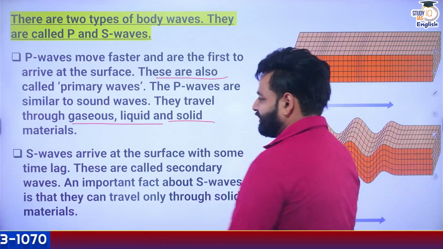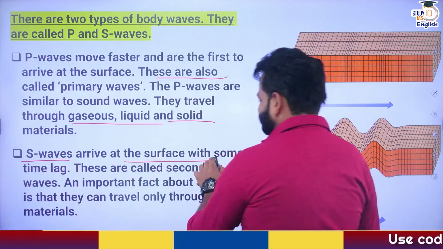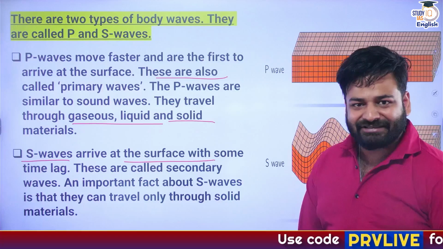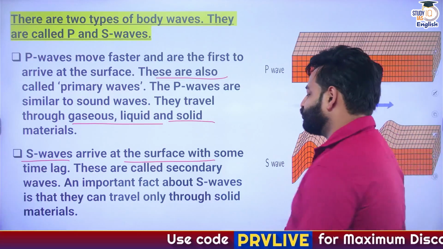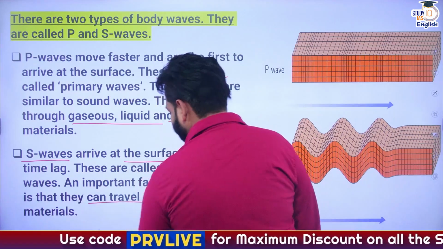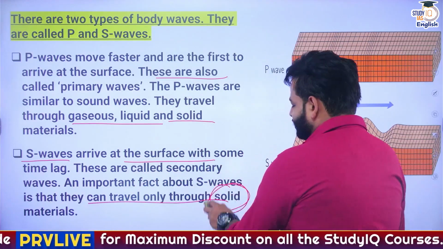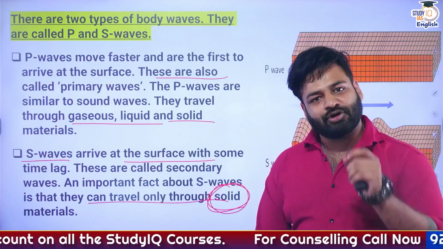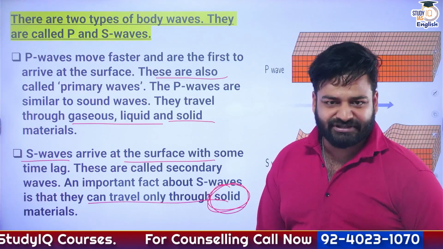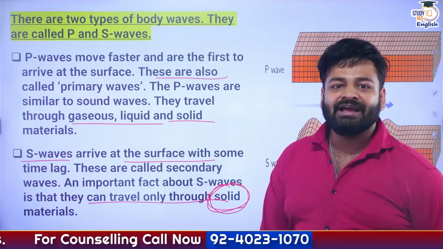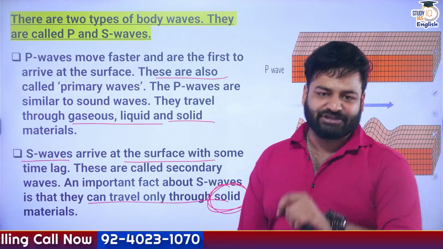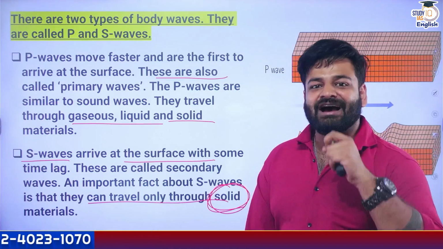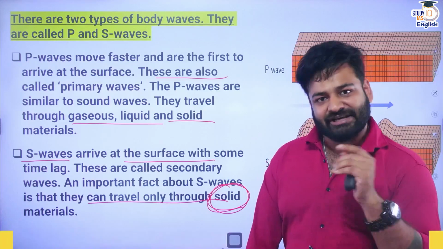As you can see here, S waves arrive at the surface with some time lag, and these waves can only travel through the solid medium. They can only travel through what? The solid medium. So P waves are also known as the primary waves because they strike the surface first, and they're followed by the secondary waves, known as S waves. So secondary waves arrive after primary waves. That is why the names.